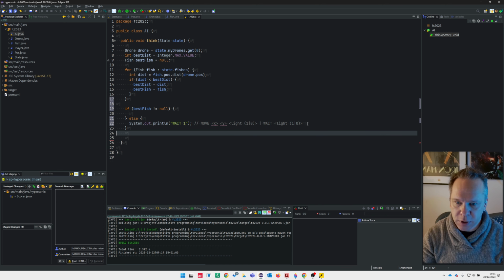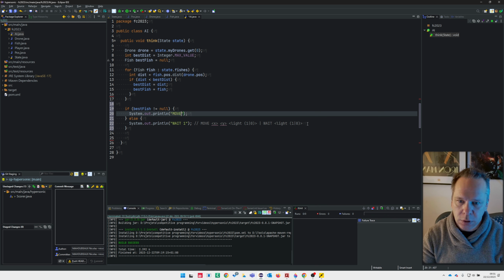I have no loop for my drones now because I have only one drone, and here I have to output a move with x and y, so it will be the best fish pos.x and the best fish pos.y, and let's say for now we don't light.